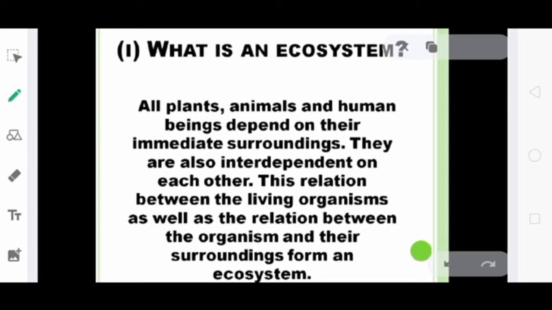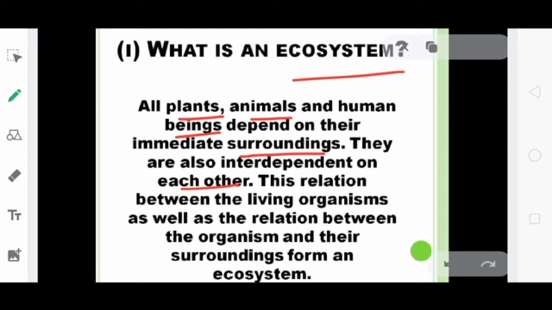First question: what is an ecosystem? All plants, animals and human beings depend on their immediate surroundings where we are. They are also interdependent on each other.